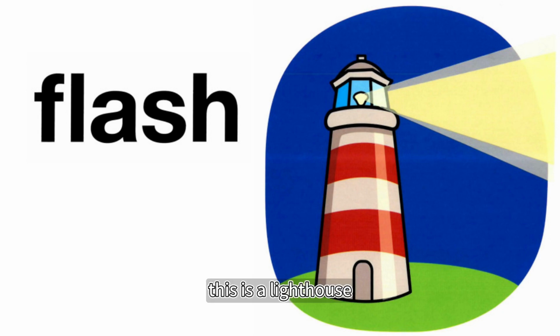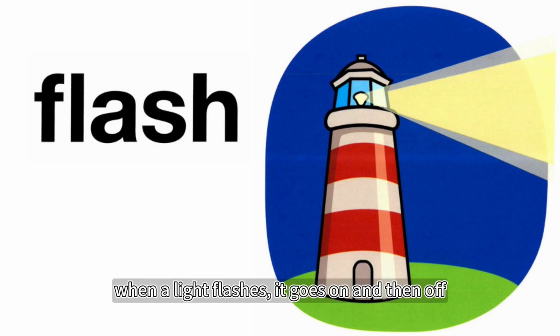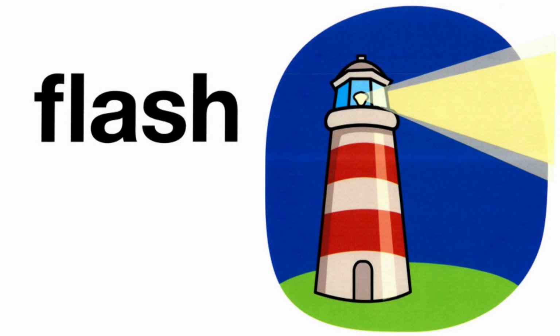Flash. This is a lighthouse. Lighthouses protect ships from crashing into dangerous rocks by flashing a light. Sailors can see from far away. When a light flashes, it goes on and then off quickly.